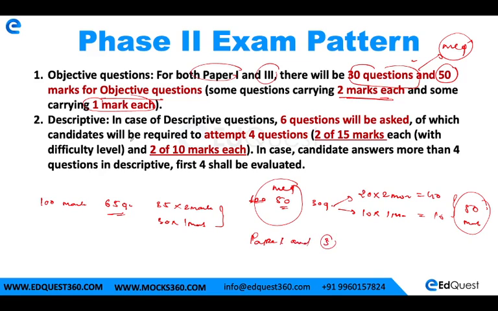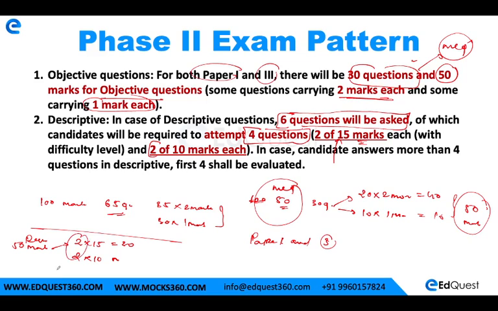Now when it comes to the descriptive part in both of these papers, there will be in total 6 questions, out of which 4 have to be attempted. There will be 2 questions for 15 marks each, and 2 questions for 10 marks each. You have to attempt 4 questions in total, out of 6 questions. Fine. So this is how the descriptive paper will be.